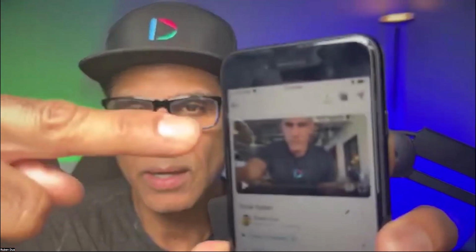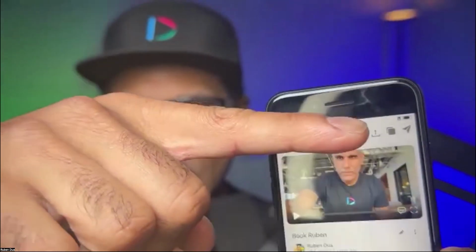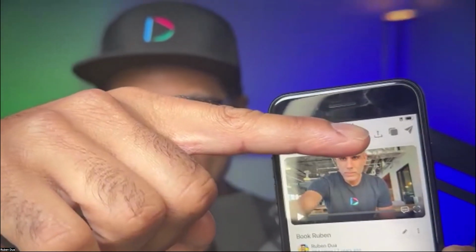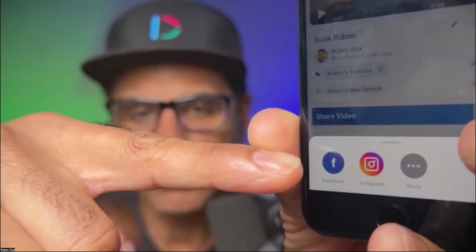Over to you. Yeah, no, thanks, Rob. The other thing that we like to share is this idea on the Dubb mobile app. If you notice right here on the top of the screen, there is an up arrow. If you click on that, you notice it will give you the ability to upload it to various social channels, including Instagram, Facebook, X, the list goes on. It's a really easy way.